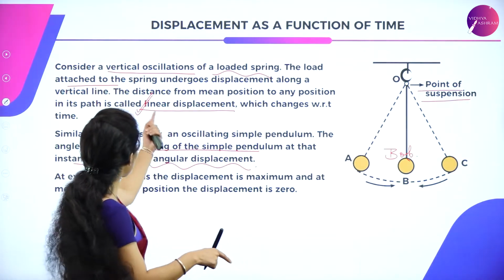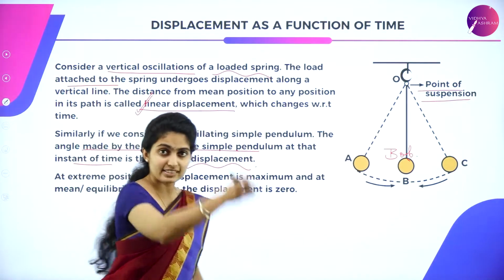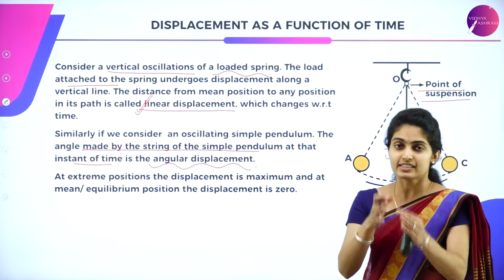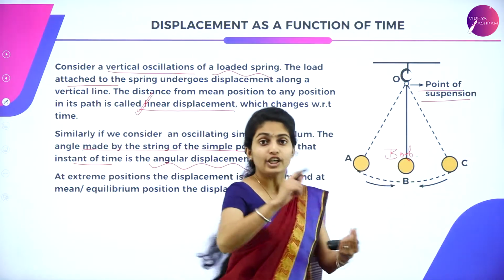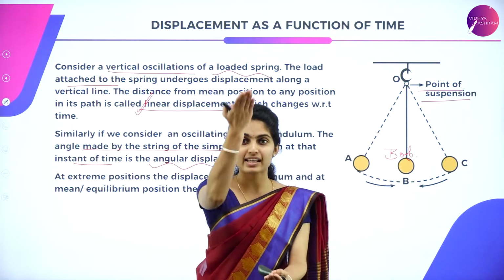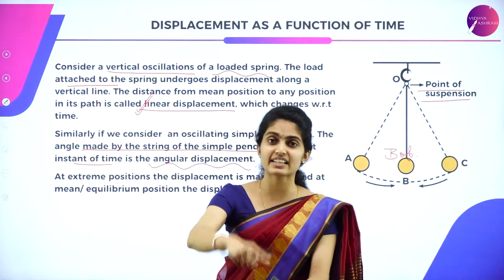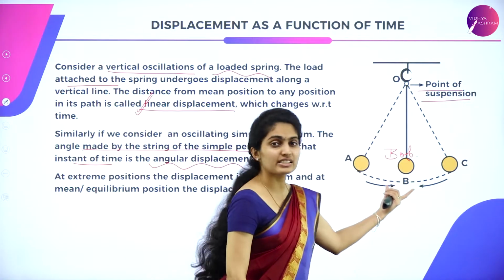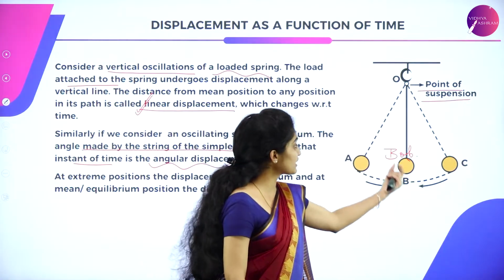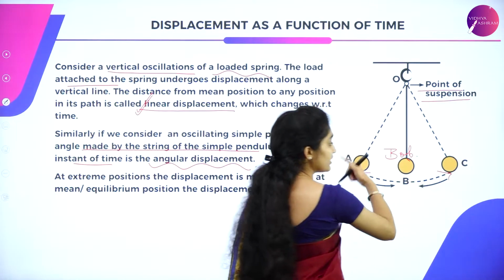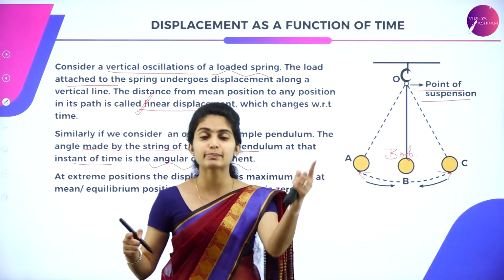As we studied, linear displacement is something along only the y-axis. Your spring moves up as well as down, and this movement is called linear displacement. Whereas when you consider a simple pendulum, that is, a suspension of a bob, it takes the other direction, that is left as well as right, it keeps on moving.